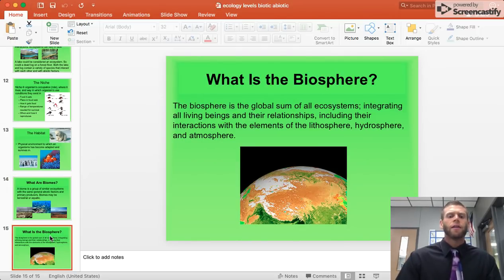And finally, our biosphere, our largest level, is the global sum of all ecosystems, meaning all ecosystems on Earth. It's all the living things and their relationships, including the interactions within the lithosphere, hydrosphere, and atmosphere. So the biosphere talks about how it interacts also with the other spheres.